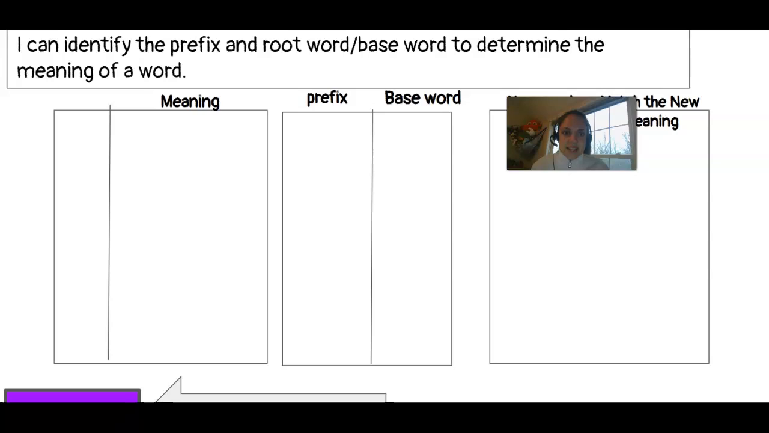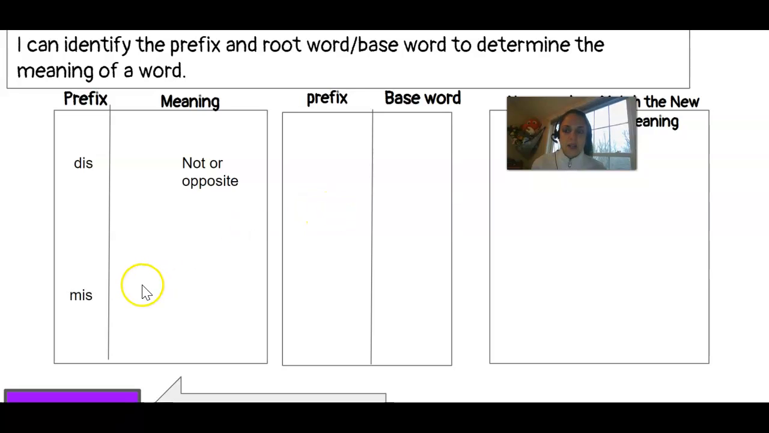A prefix is added to the beginning of that root word, and it will give that word a new meaning. So let's look and see what that means. Here is our prefix column. Here's the meaning of our prefix. Here's the prefix dis. Dis is not a word by itself. It has to be added to a word. Dis, when added to a word, means not or opposite.